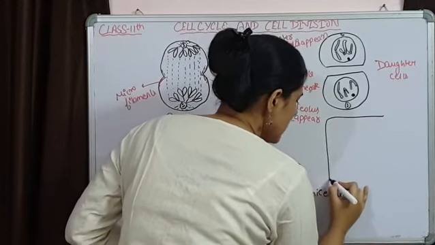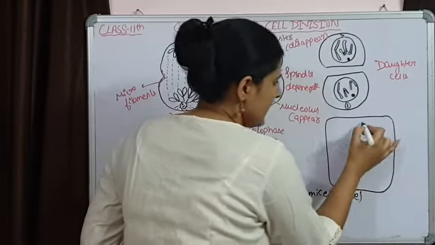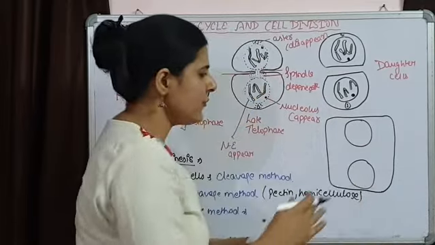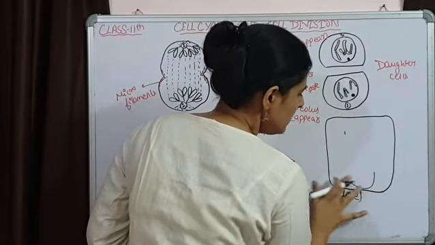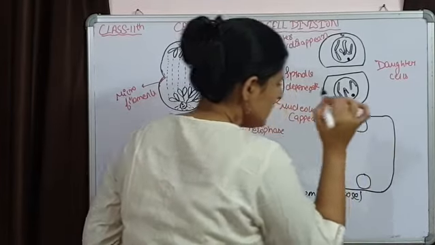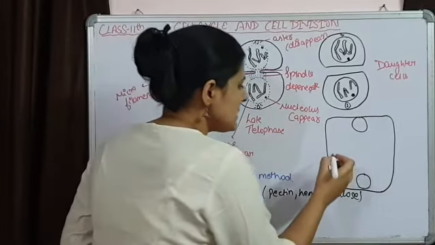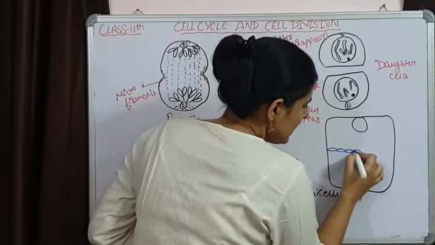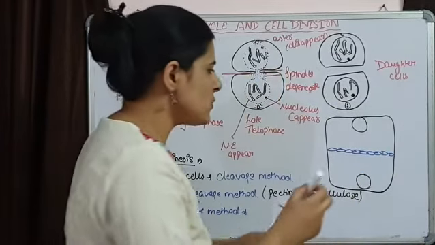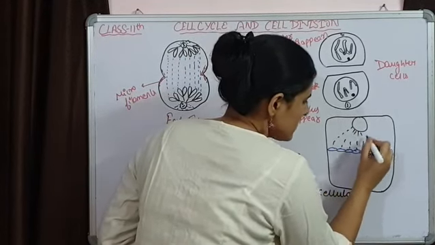Here the spindles, after division of the cell, are going to remain. Two nuclei are formed. I am making them a bit smaller. Two nuclei are going to be formed, and the small vesicles that are formed by Golgi bodies are going to arrange at the equatorial plane, and with these vesicles the spindles are going to be attached, that is known as the phragmoplast.